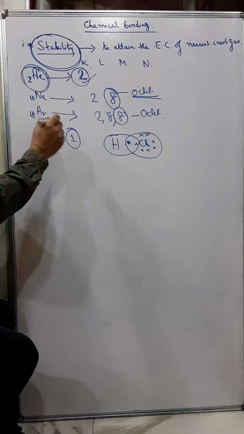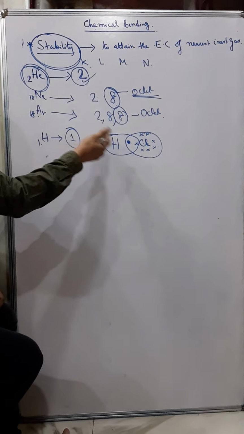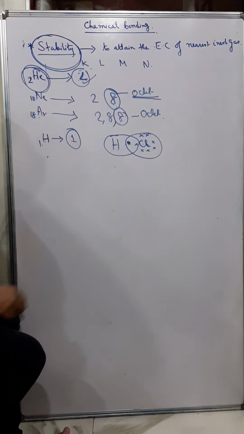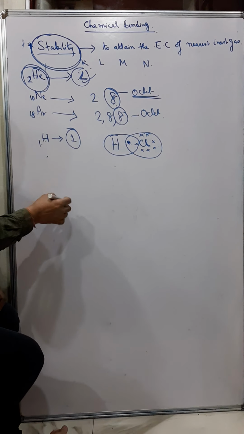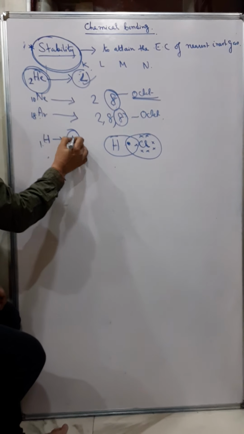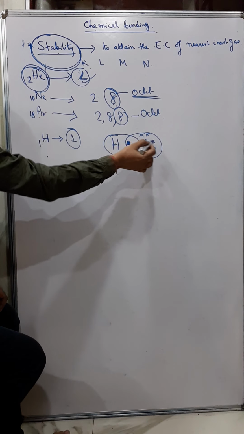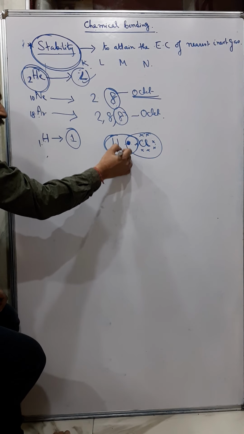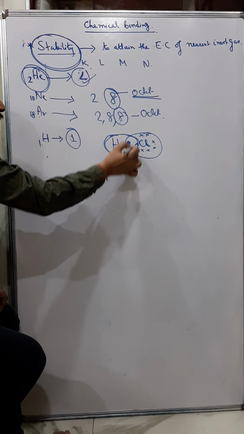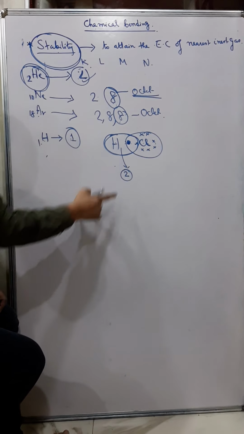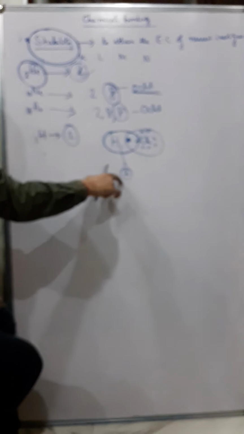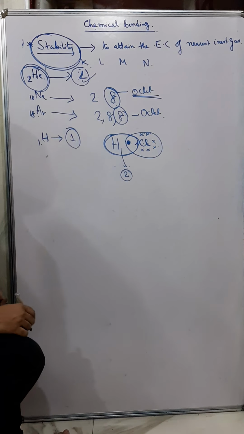Now, every element other than the inert gases tries to become stable, and hence they reach their nearest inert gas configuration. What is the meaning of that? Say for example hydrogen. Hydrogen had one and it has taken one and becomes stable. Now what is the electronic configuration of this hydrogen? It is 2. Now this 2 matches with whom? Helium. So hydrogen takes the electronic configuration of its nearest inert gas.